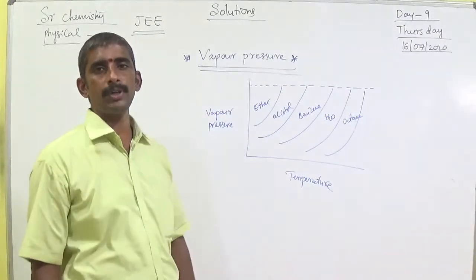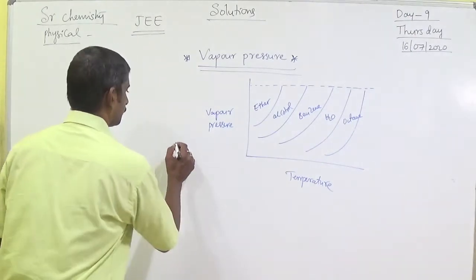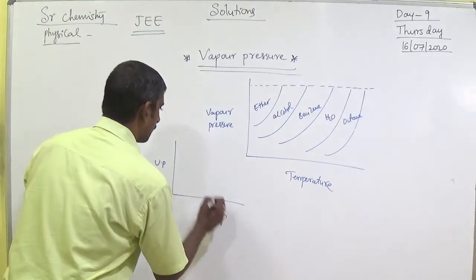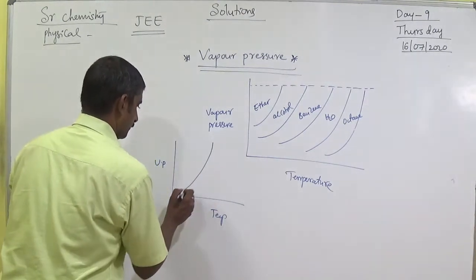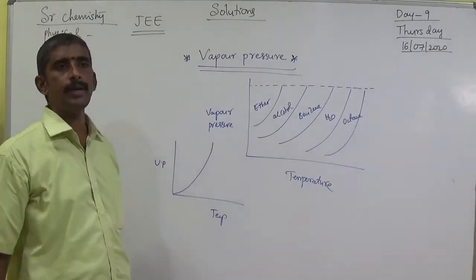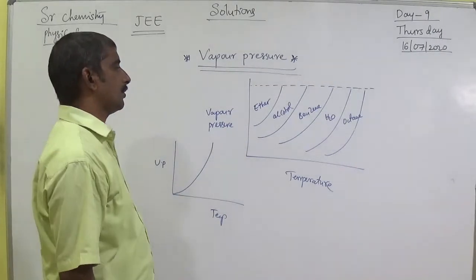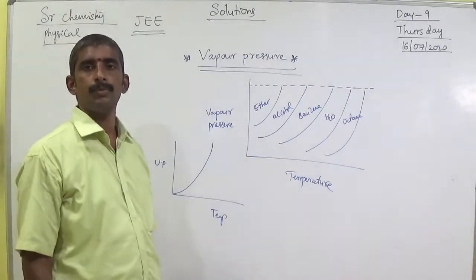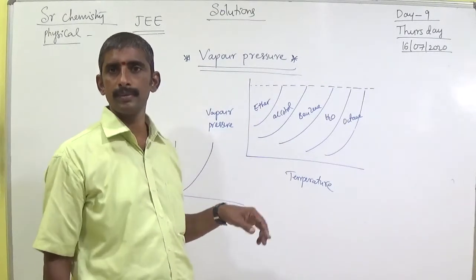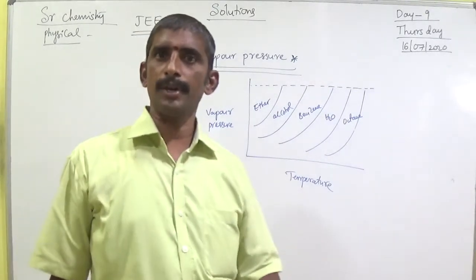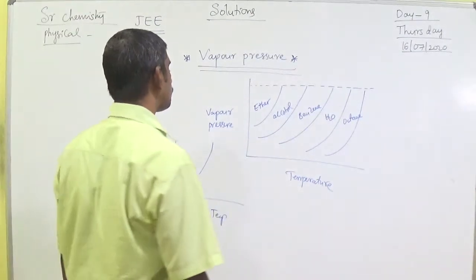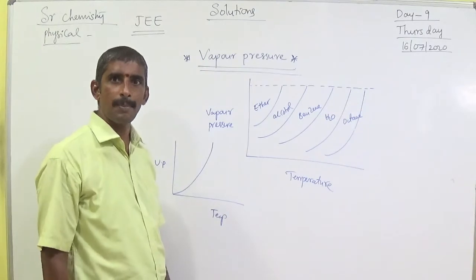Next, very important: this simple graph of vapor pressure versus temperature. This type of graph is a very important point for objective exams, any exam. Graphs are important and the concept is also very important. Students, understand? For objective exams, graphs are required and concepts are also very important. Following? Happy?